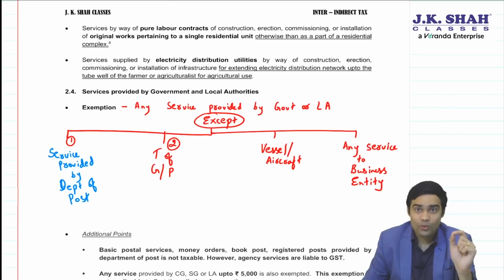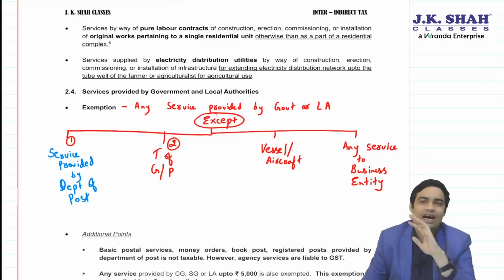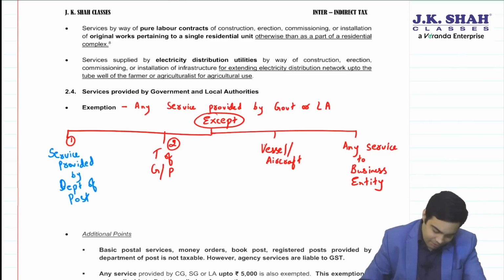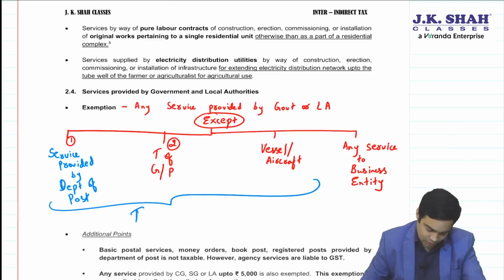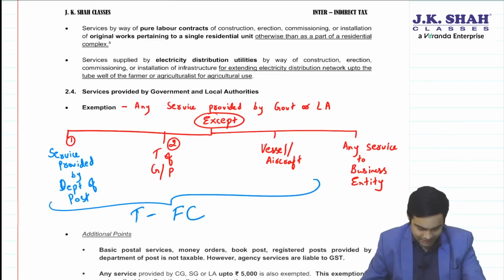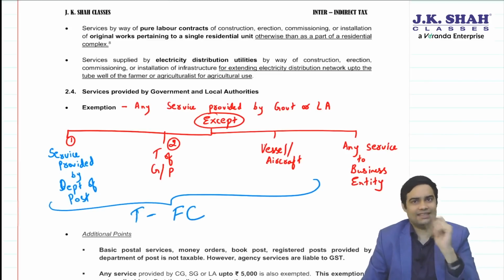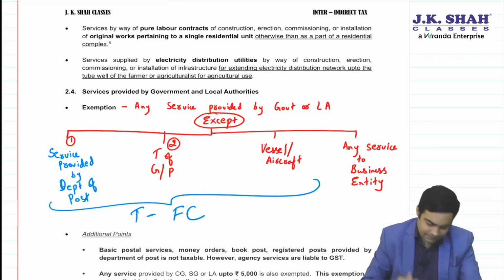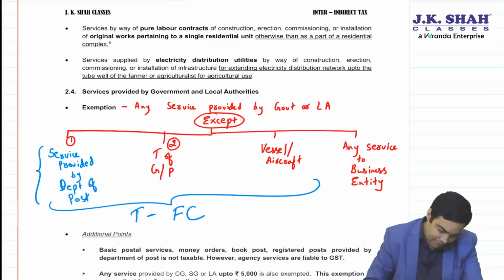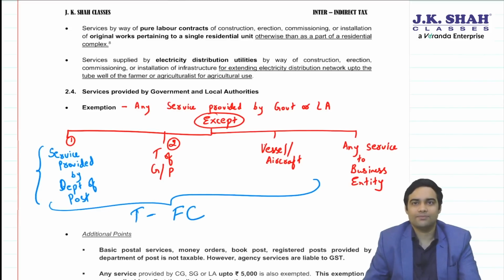But now any service provided by Department of Post is taxable. No exemption, sir. No exemption except for one small entry which I will discuss. Otherwise, there is no exemption for Department of Post. Department of Post taxable under forward charge. So all these three remain taxable under forward charge as they were earlier. The only change is all services by Department of Post are now taxable.